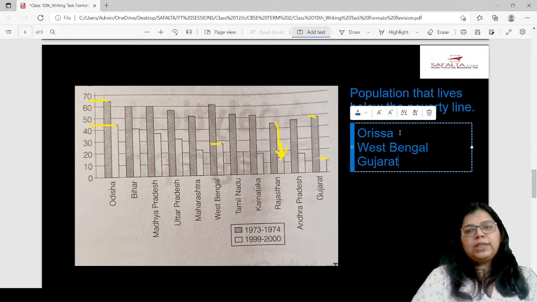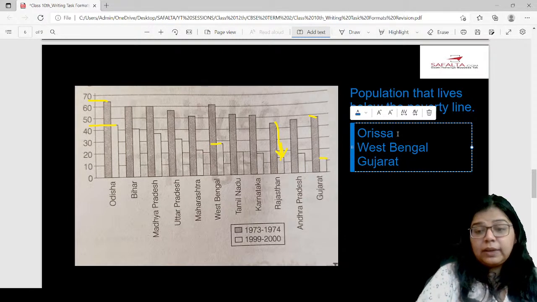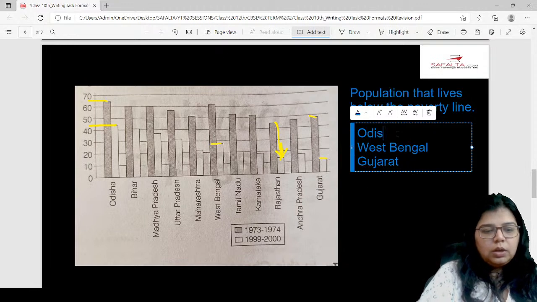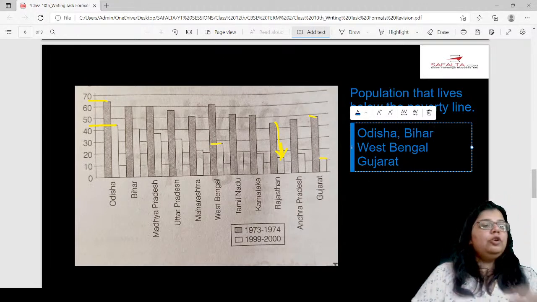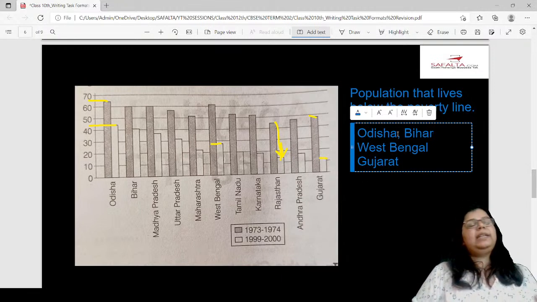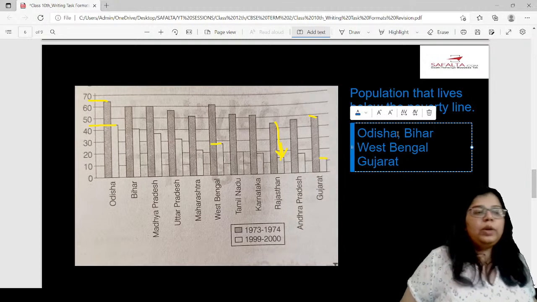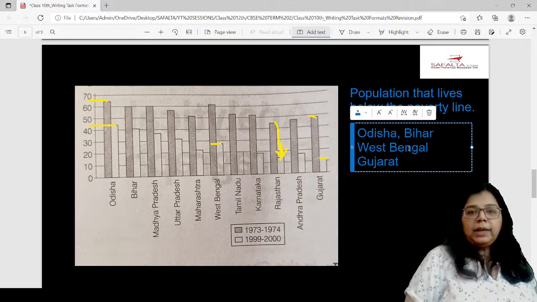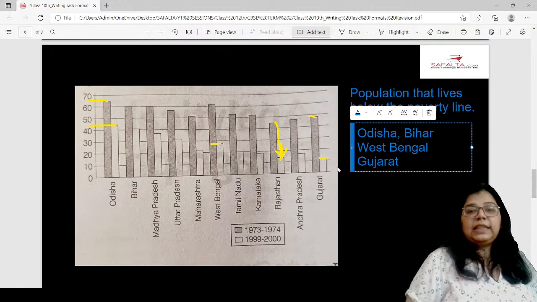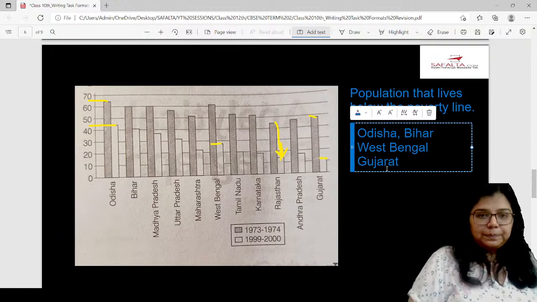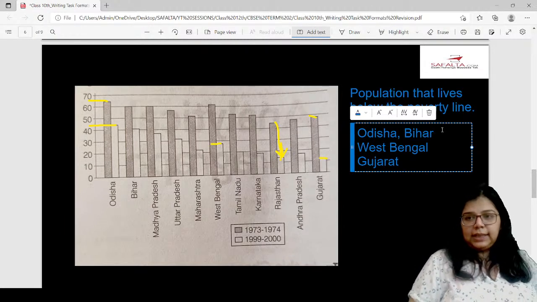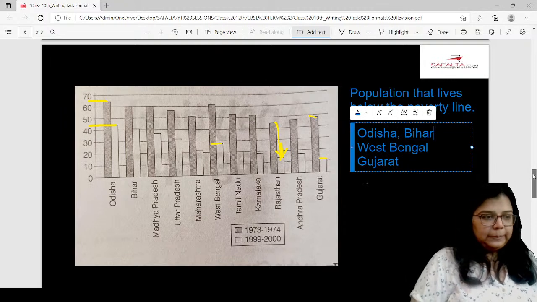In Odisha, sorry, I have written Odisha, it is Odisha. Odisha and Bihar. The number of people who live below the poverty line hasn't changed much between 73-74 and 99-2000. But that number has reduced significantly for states like Gujarat. Okay. Now let's see what all has been written over there.